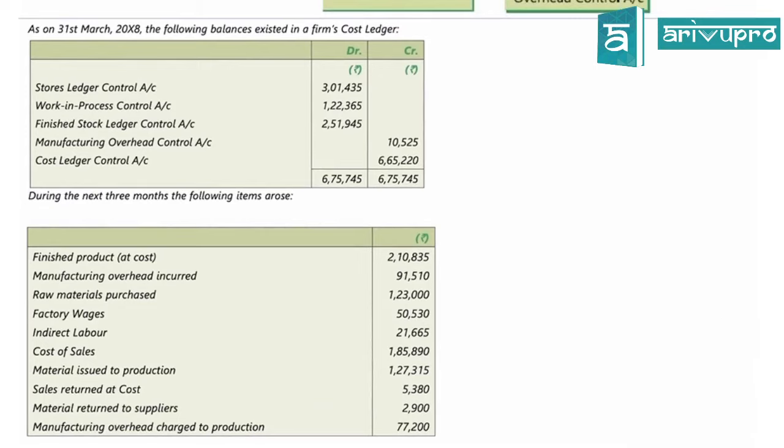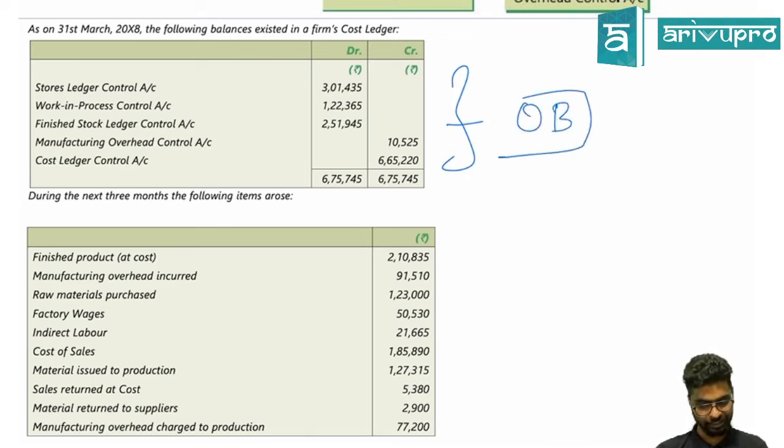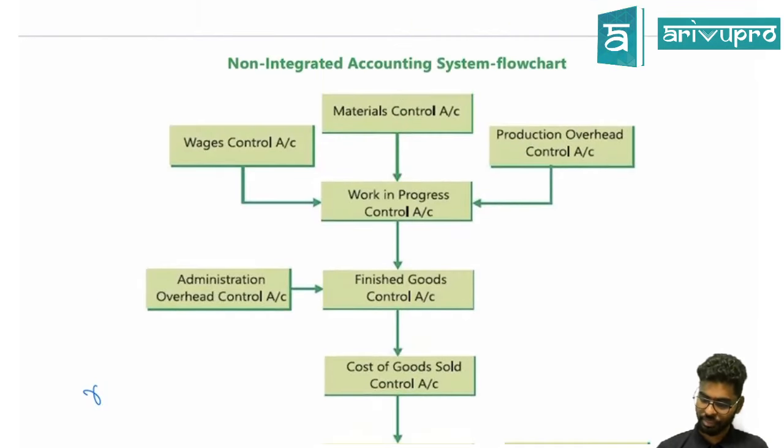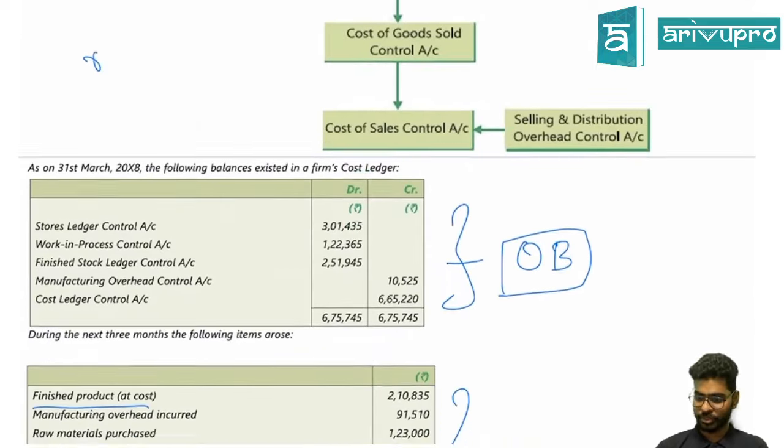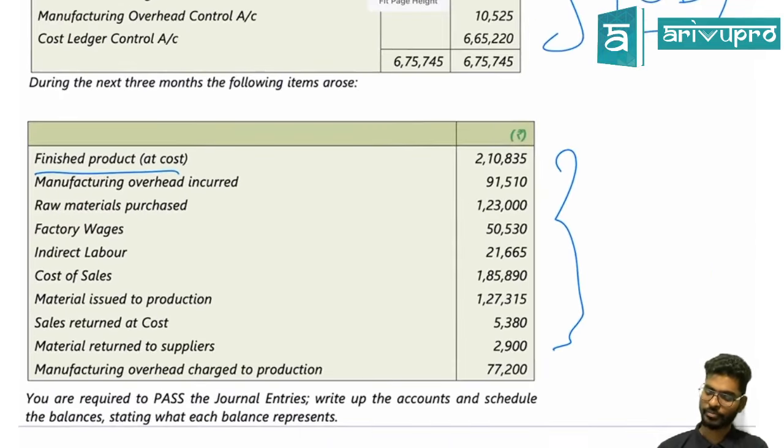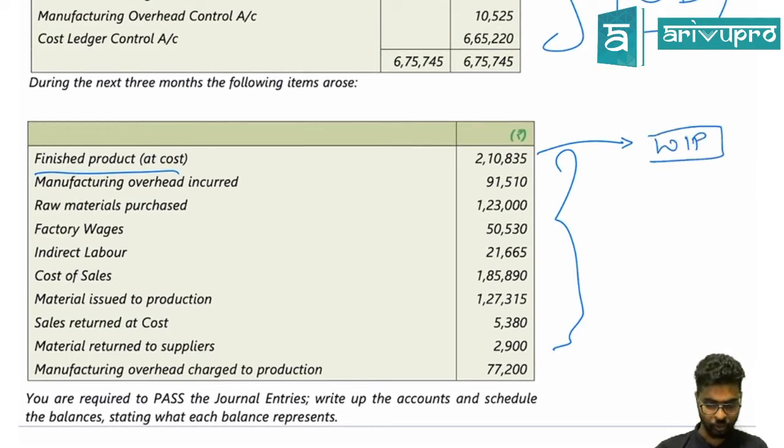Okay. Guys, let me understand the question now. These things are my opening balance? We'll see later. Let me try understanding this according to the flow. When will finished product come? Finished goods are going to be coming from what? Work in progress. So when I say finished product at cost, I know that the finished product is generating from my WIP. Are you clear? My finished product is generating from my WIP.